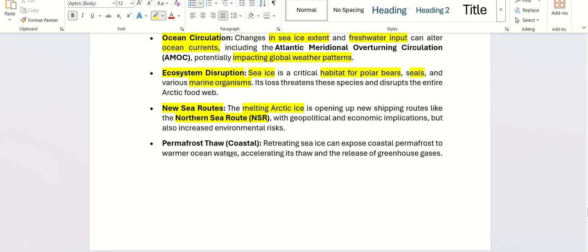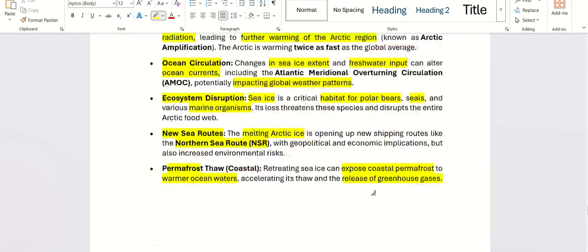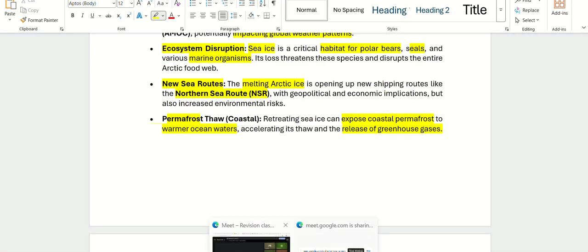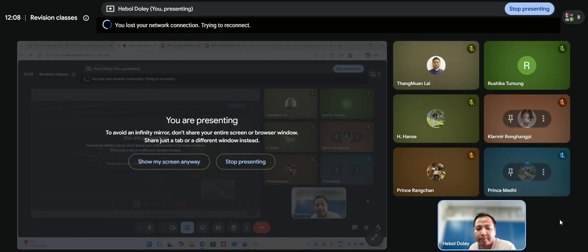And because of the permafrost thaw, this can expose coastal areas to warm ocean waters, again releasing greenhouse gases. So both of these ice types are important for our concept in studying sea level increase.